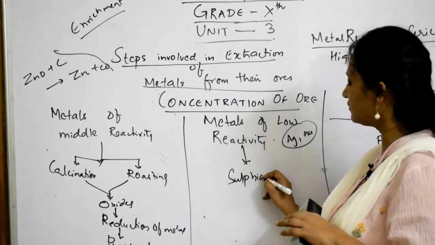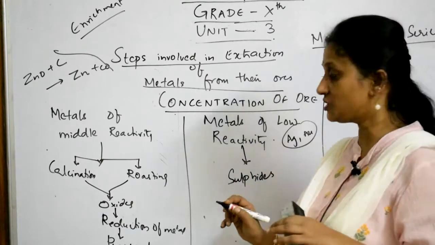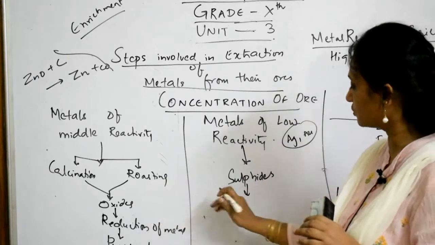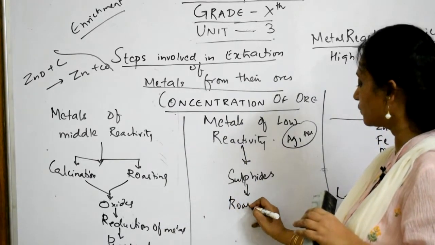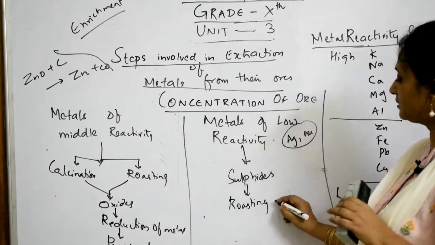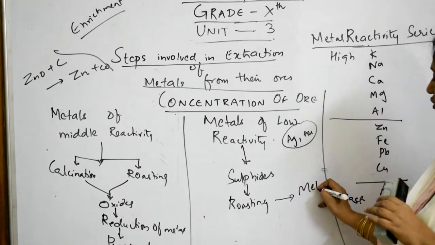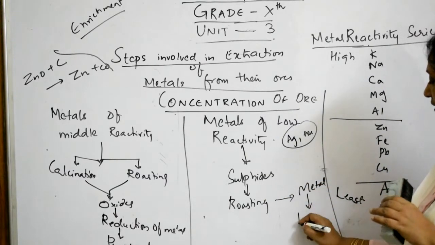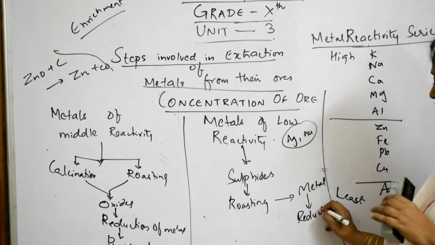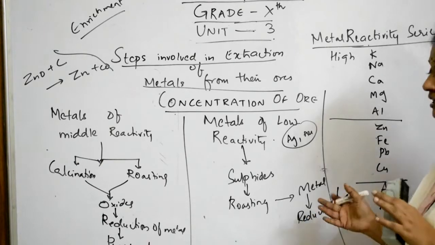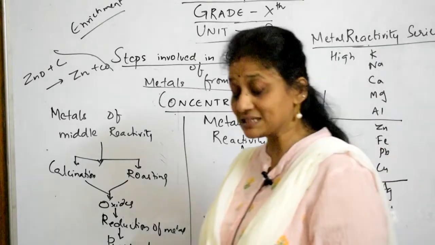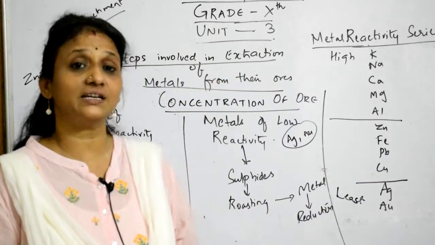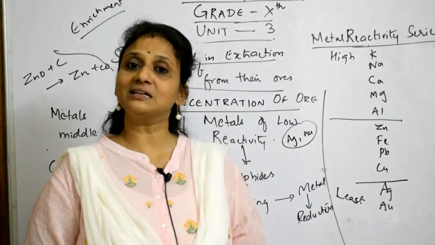So I said, whenever there are sulfides, the procedure is roasting. So I'll be using roasting for this. After roasting, you take the metal which you get, and from that metal you perform the reduction process, and finally you get the compound. So these are the steps of the extraction of metals from the ores.